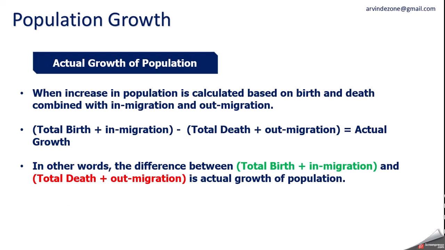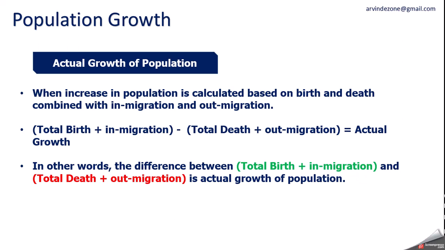Next term is actual growth of population. Population of any country increases because of birth and decreases because of death. But there are some other elements also, like migration. Population of a country may increase because of in-migration along with the birth. And population of a country can decrease because of out-migration along with the death. So if you are taking migration factor into consideration, then it will be called actual growth of population.